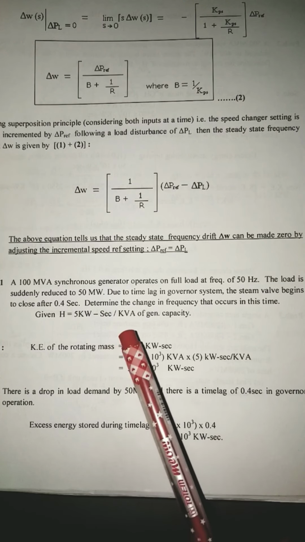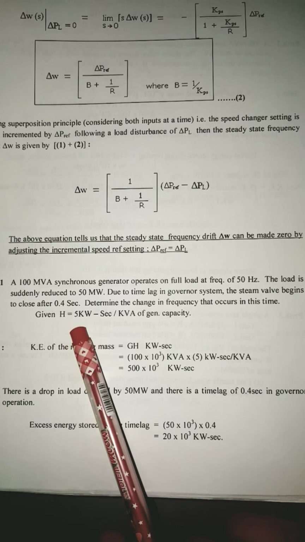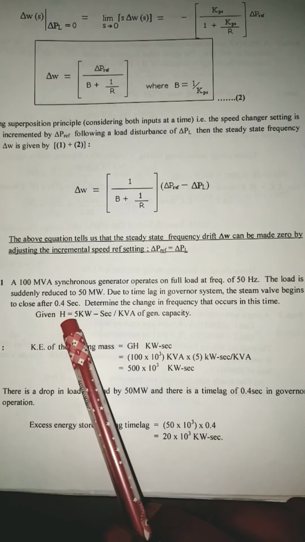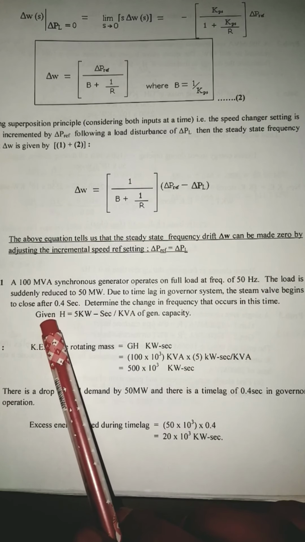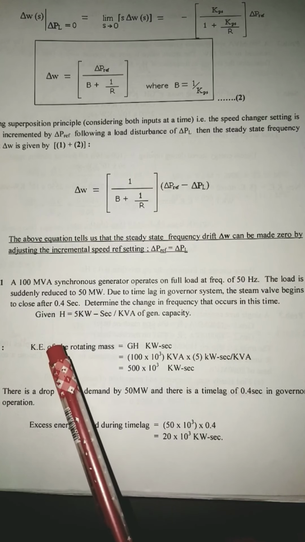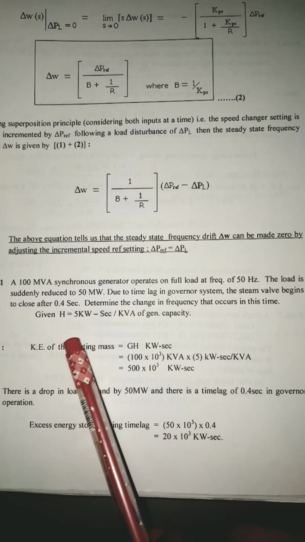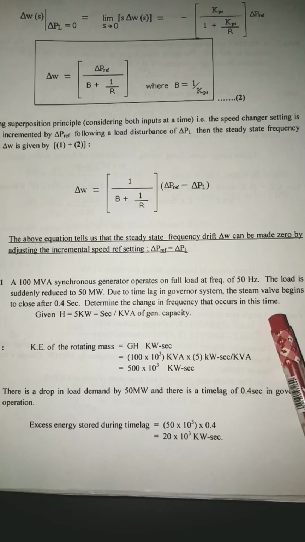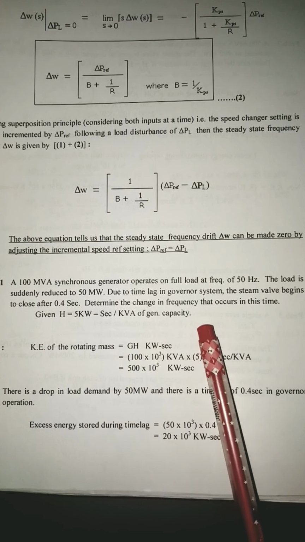So that's what he says here. Due to the time lag in the governor system, the steam valve begins to close after 0.4 seconds. Even if you initiate the partial closing activity, it begins to operate only after 0.4 seconds because of the mechanical delay in the governor operation. Meanwhile, in this 0.4 seconds, there is a sudden rise in frequency. That rise in frequency you are supposed to calculate here. Determine the change in frequency that occurs in this time. So in this interval of 0.4 seconds, how much frequency or speed is going to increase has to be calculated. Inertia constant is given as 5 kilowatt second per kVA of generating capacity.